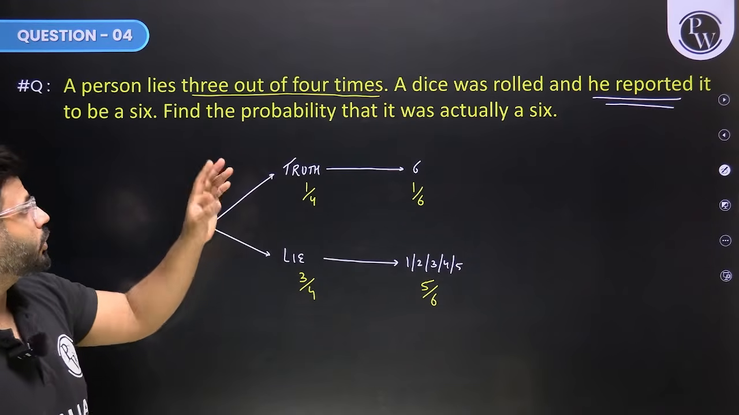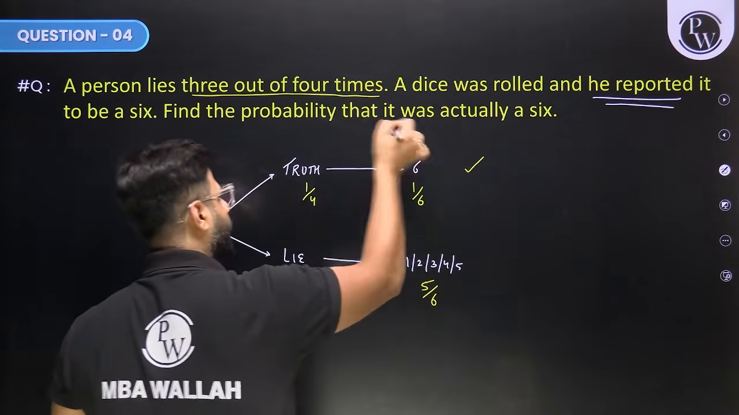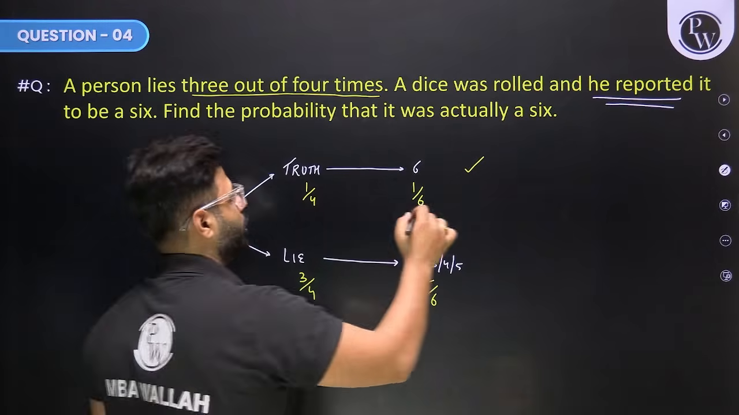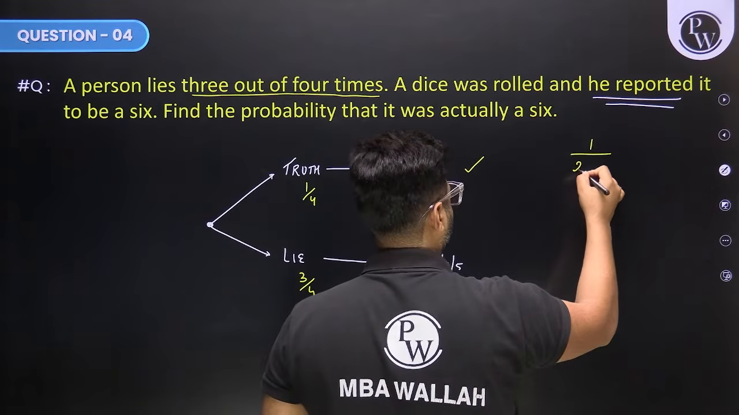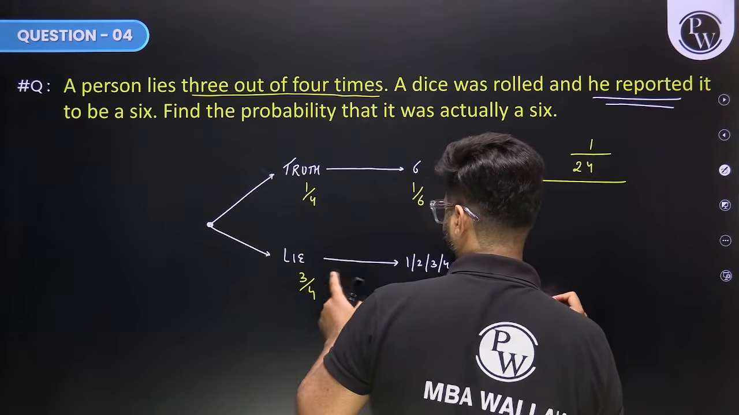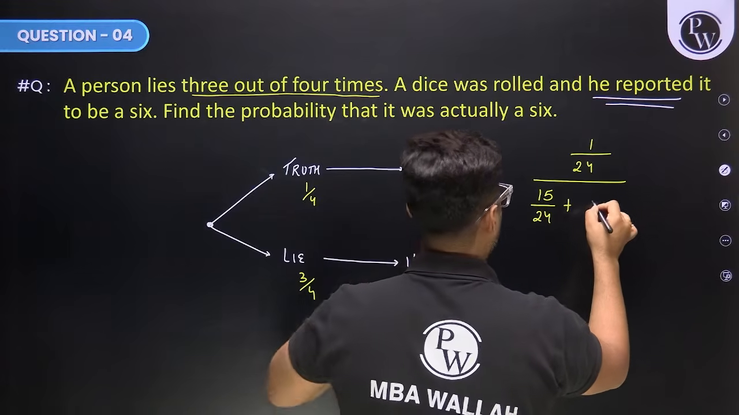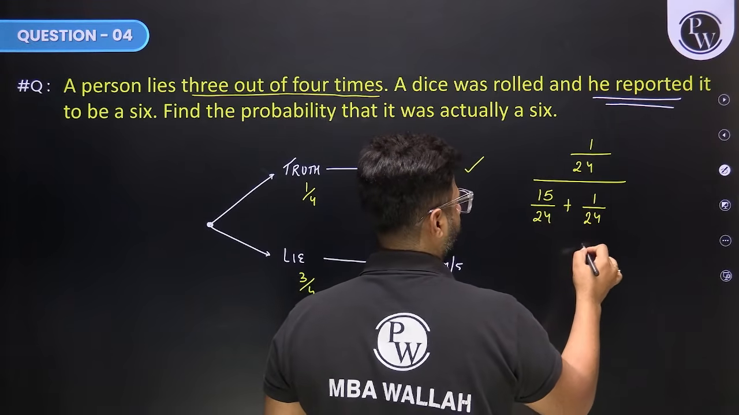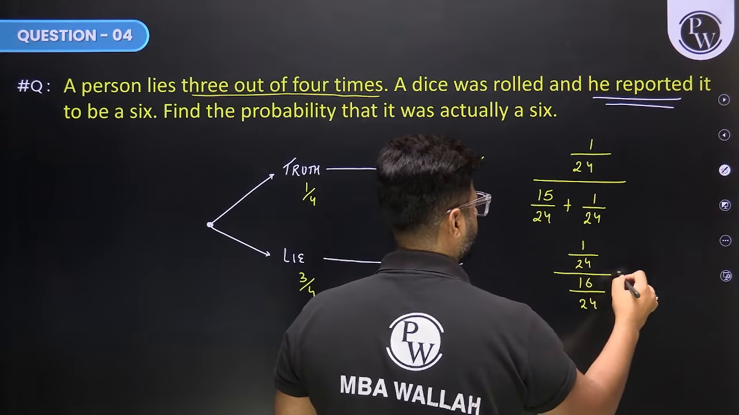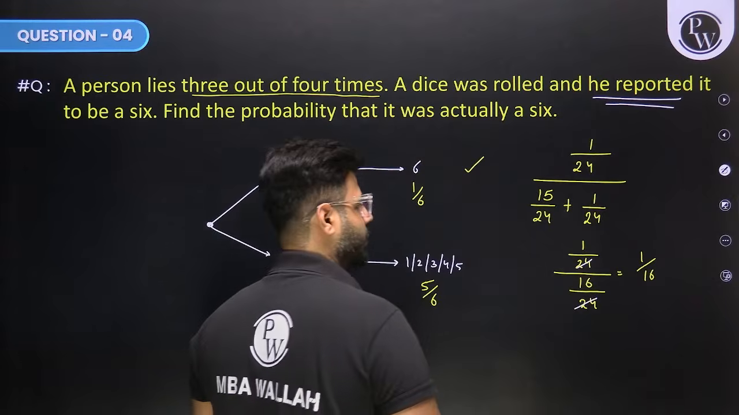Now we are looking for the chain that it was actually a 6. So we are looking for this chain when he reported it correctly. तभी तो actually 6 होगा. So this chain is 1 by 4 into 1 by 6, that's 1 by 24. Upon this chain is 3 by 4 into 5 by 6, that's 15 by 24, plus 1 by 24, sum of chains. So 1 by 24 upon 16 by 24, 24 gets cancelled. We have 1 by 16 as the answer.